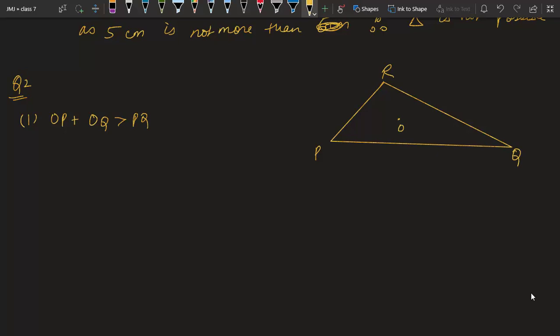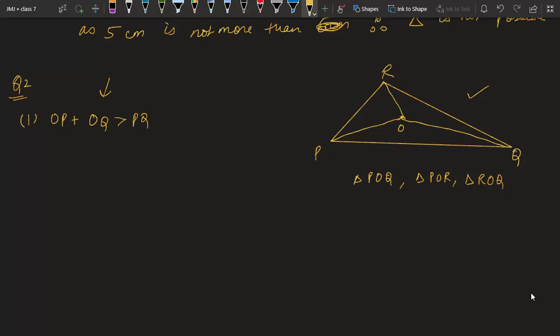Okay. So we have to join these vertices with this point O. If you join, you get first triangle, second triangle and third triangle. So we have three triangles, triangle POQ, triangle POR and triangle ROQ. Now the question is not of possibility, because they have given us a diagram which is a triangle itself. This triangle is possible, everything is okay. We just have to check whether these statements are true or false.